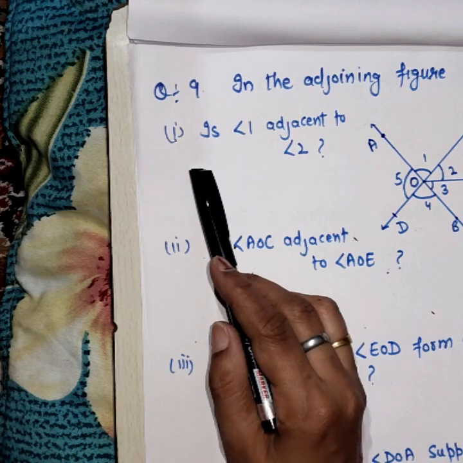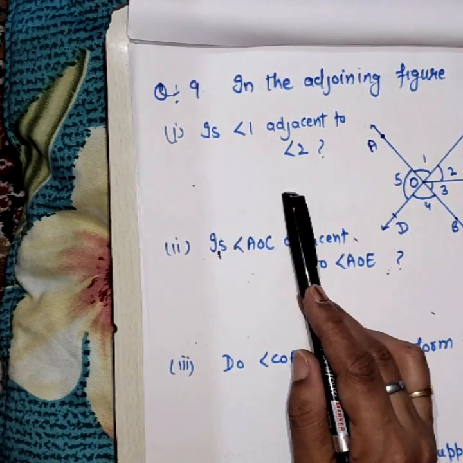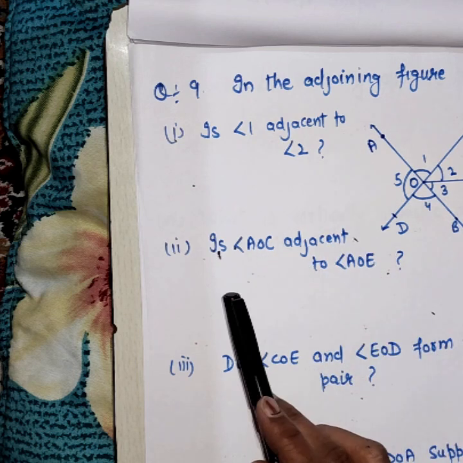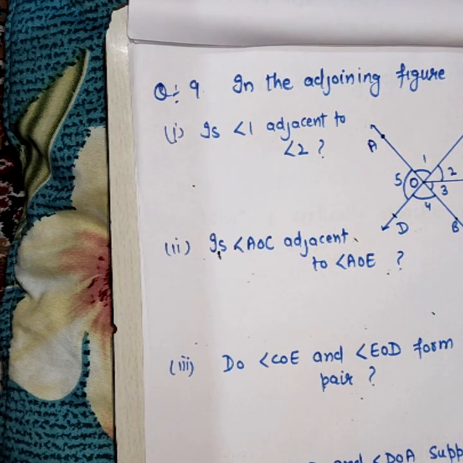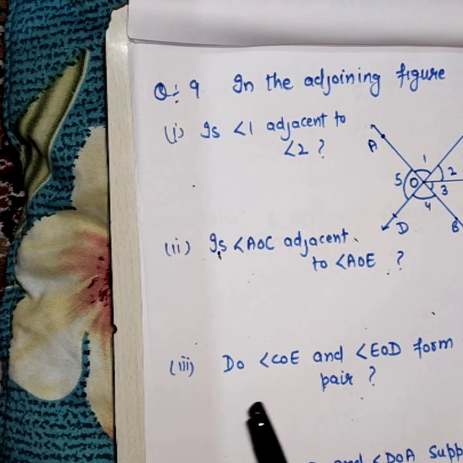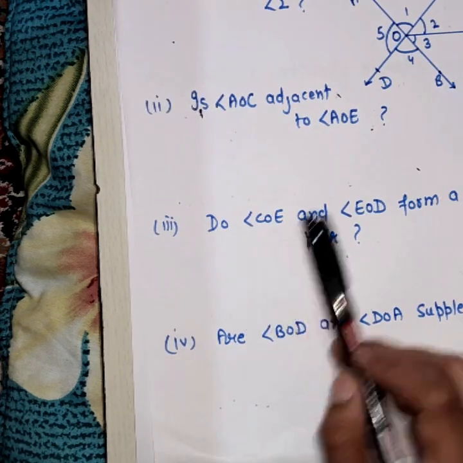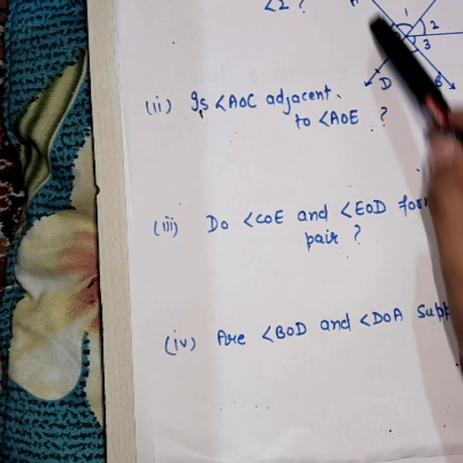In the adjoining figure, which angles are adjacent? Angle 1 and angle 2 are adjacent to each other. Angles AOC and AOE are adjacent to each other. Or the third one is, do COE and EOD form a linear pair?